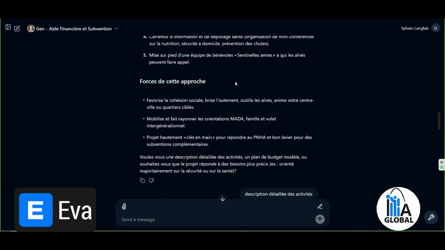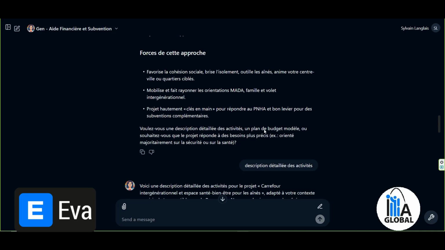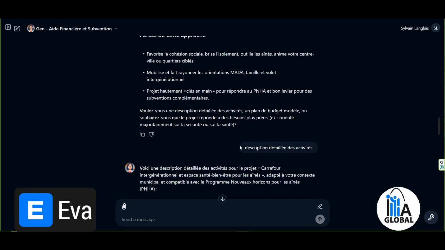And the strength of this approach is that it brings me details. So then I ask it here for a detailed description of the activities, because it suggests that to me at the end. Would you like a detailed description of the activities? Do you want a sample budget plan? Would you like the project to address more specific needs? So I could enhance what it suggests to me in the context of this exercise.